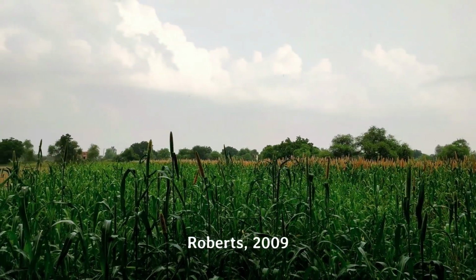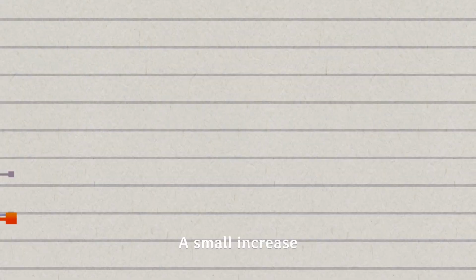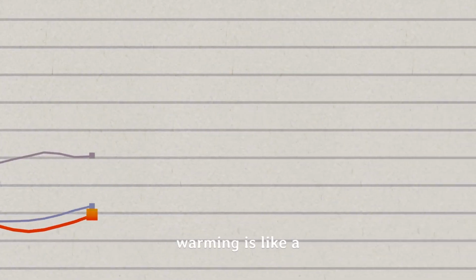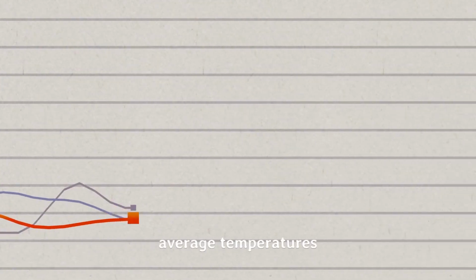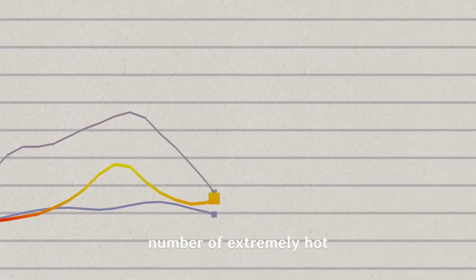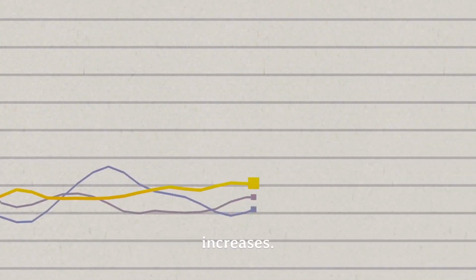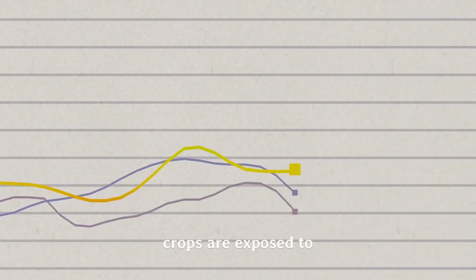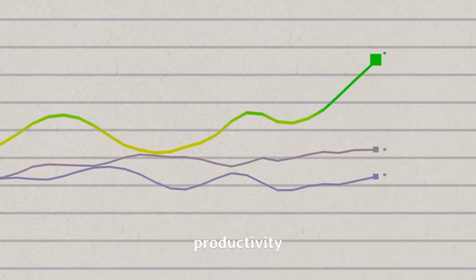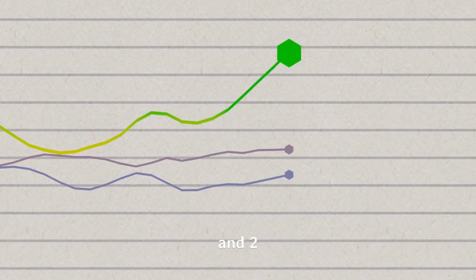Schlenker and Roberts, 2009. A small increase in temperatures may not sound too bad, but that's why global warming is like a silent killer. Average temperatures rise not because every day is a little hotter, but because the number of extremely hot days increases. More frequent and longer heat waves mean that crops are exposed to harmful temperatures and, thus, agricultural productivity decreases. See Figures 1 and 2.